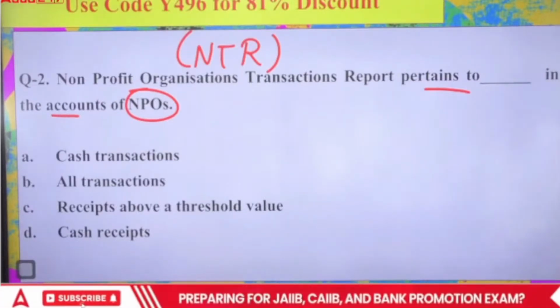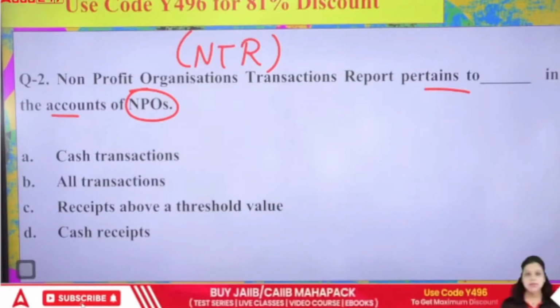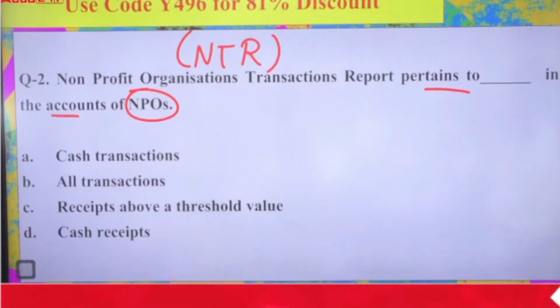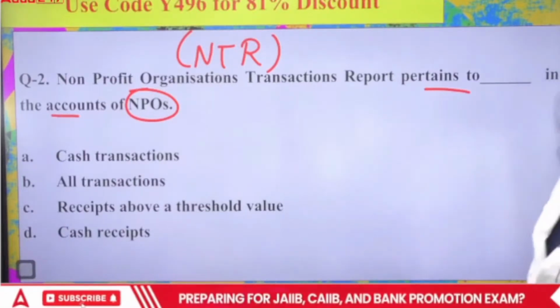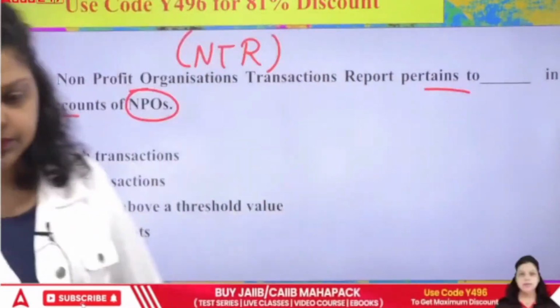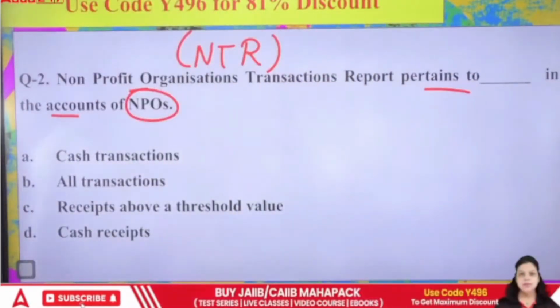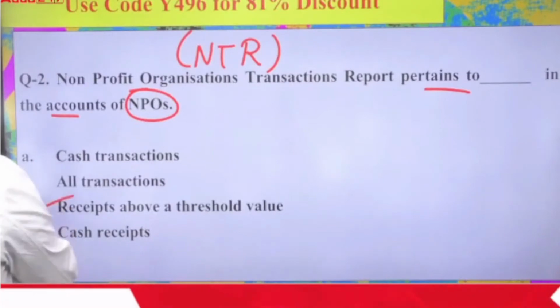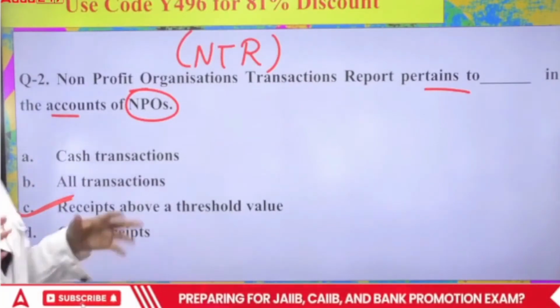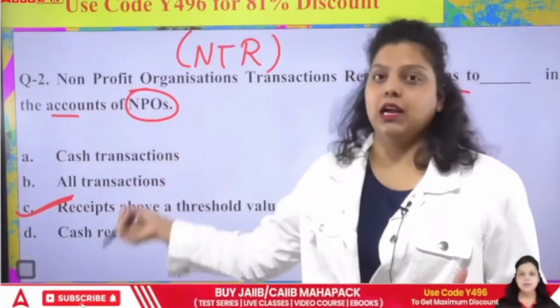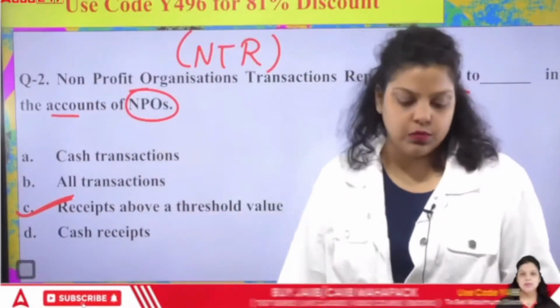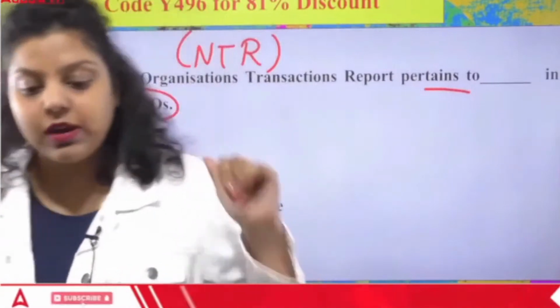The right answer will be... Okay. So the right answer for this particular question will be receipts above a threshold value. A certain threshold value will be given for the non-profit organization's account and above that you have to submit the NTR report, that is non-profit organization transaction report.